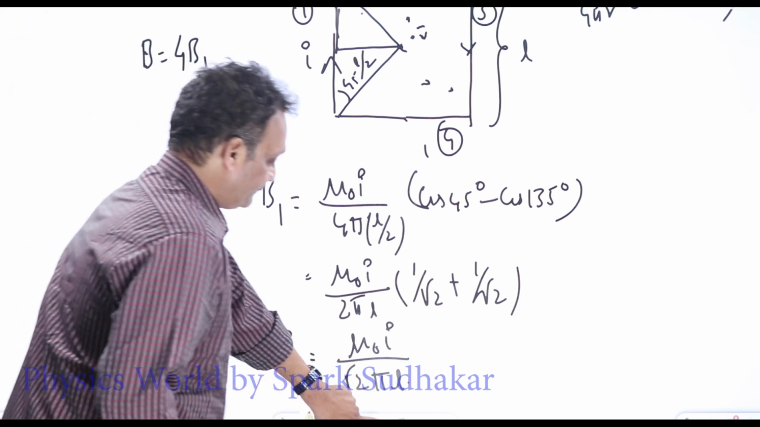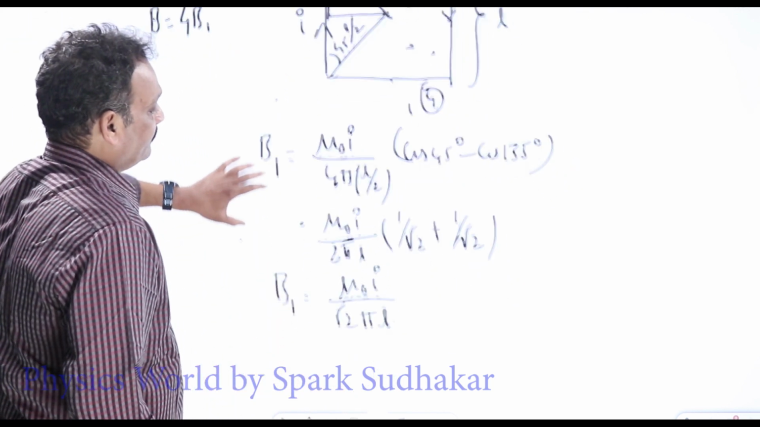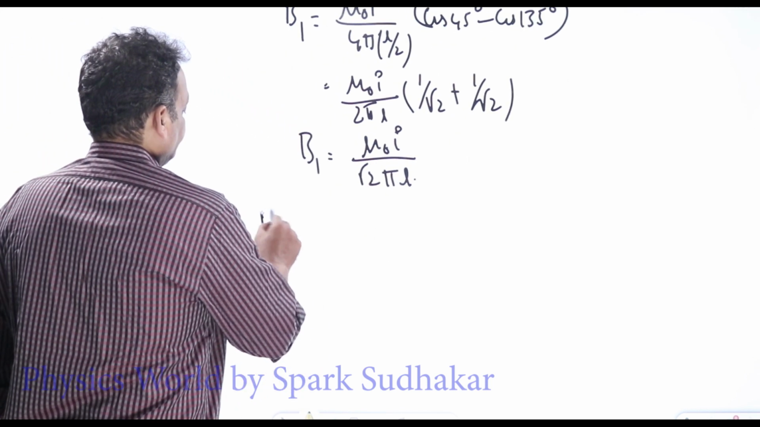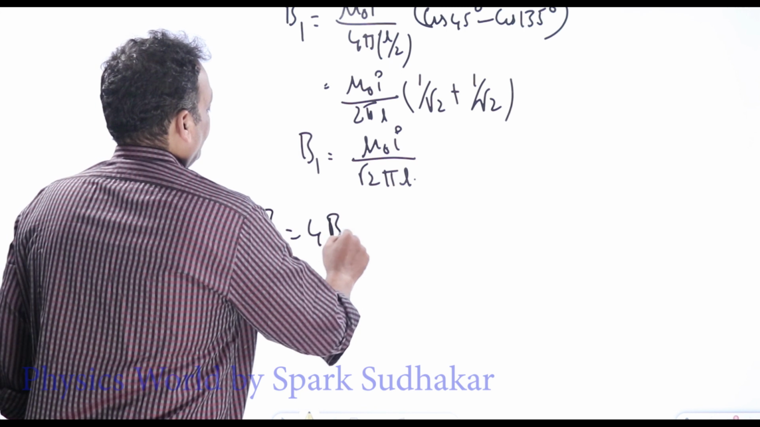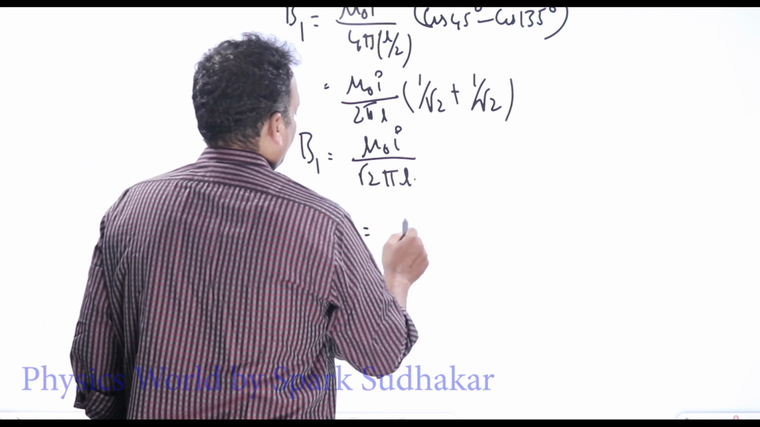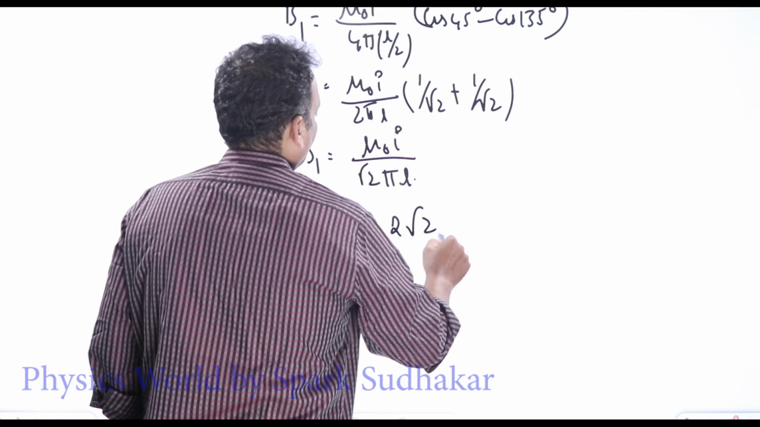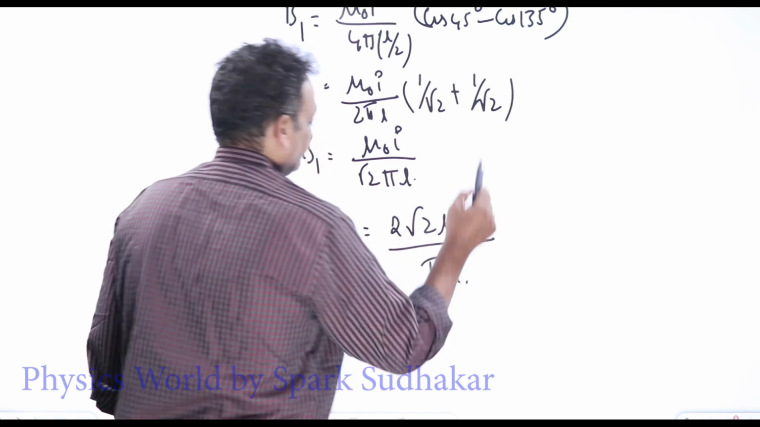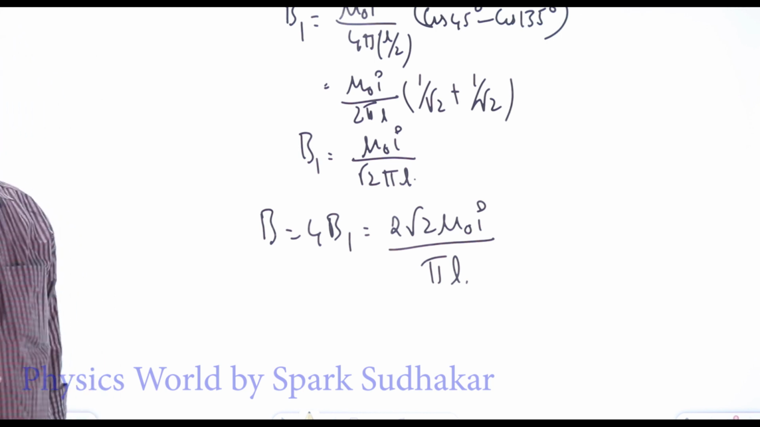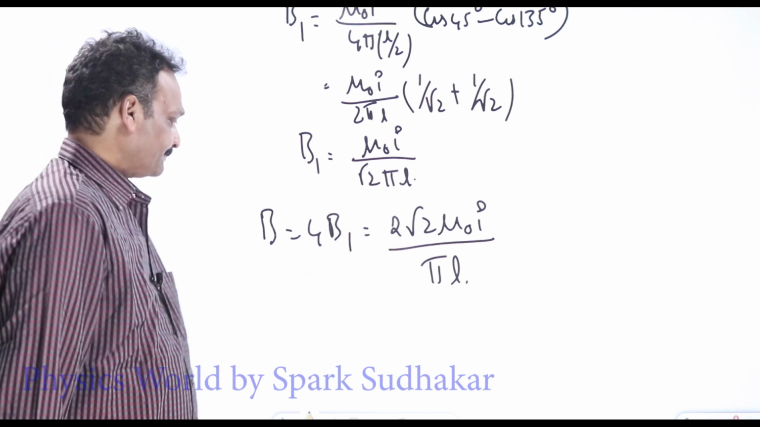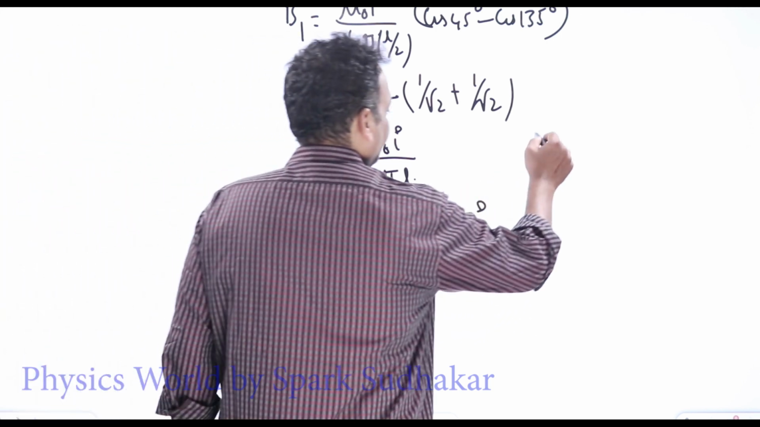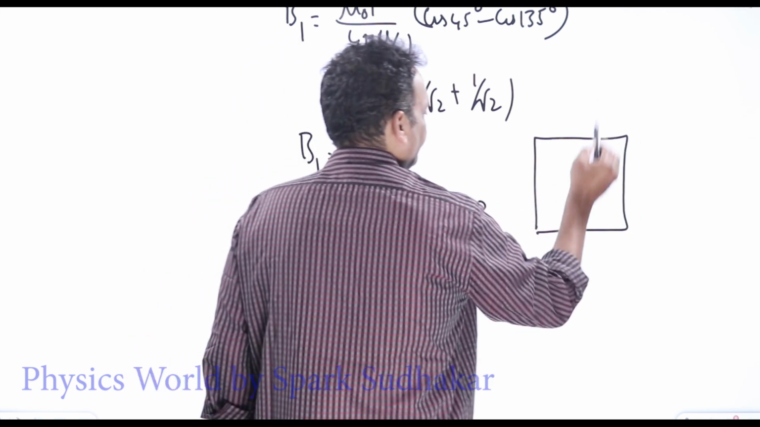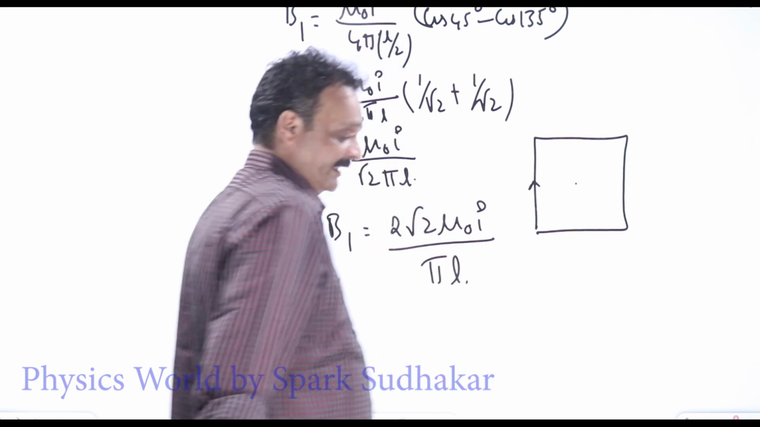So B equal to, we can write, 4B1 means multiply it with 4, you will get 2 root 2 mu naught I by pi L. Okay, 2 root 2 mu naught I by pi L. This is the magnetic field at the center of a square loop of side L.